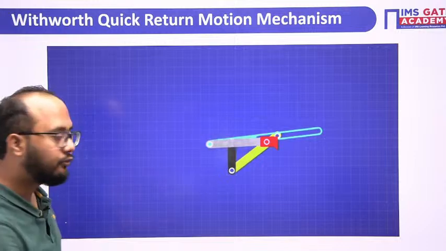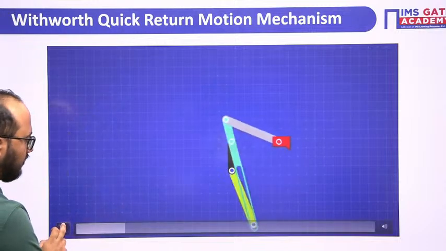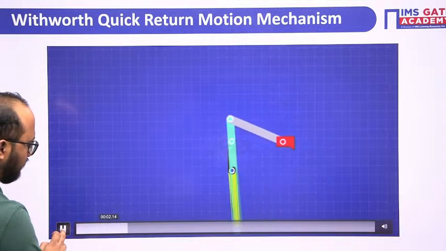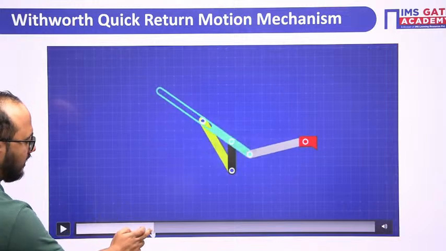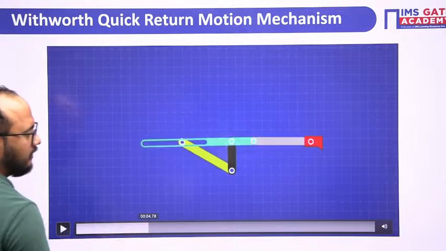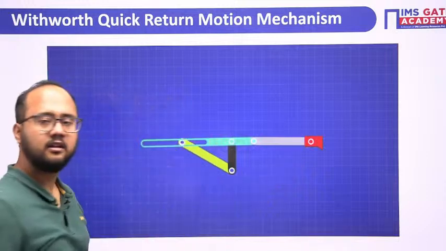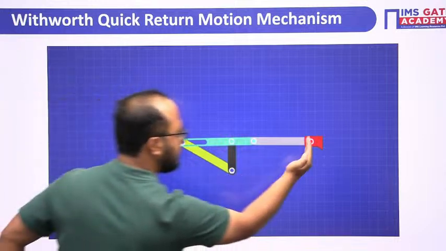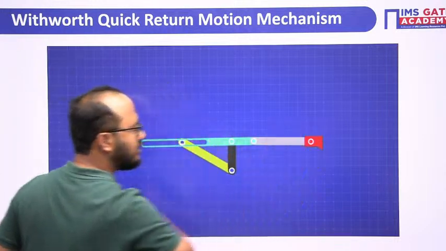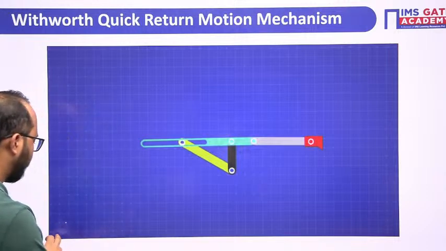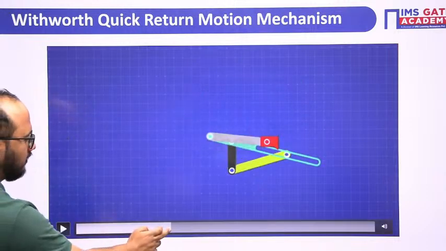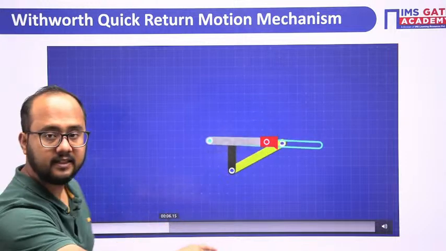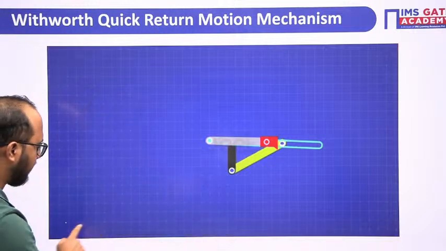Now, I will show you first the cutting stroke here. From here the cutting stroke starts, and here it will stop. From here to here it has rotated, so that is the cutting stroke. Now from here to here the return stroke will be there. Focus on this right tool, it will be moving towards the left during the return motion. So this is the beginning of the cutting stroke. Try to focus here.